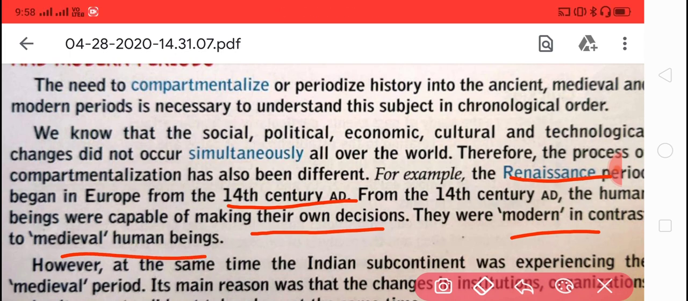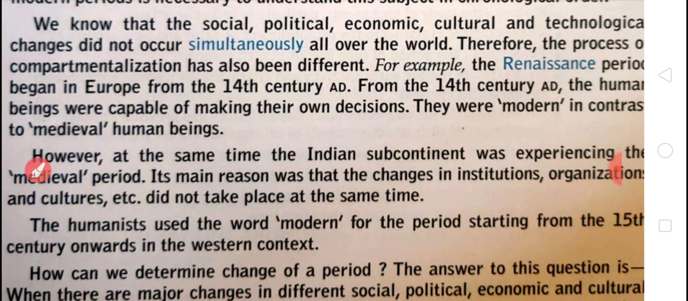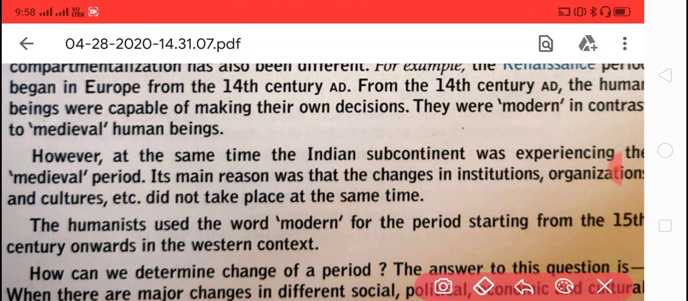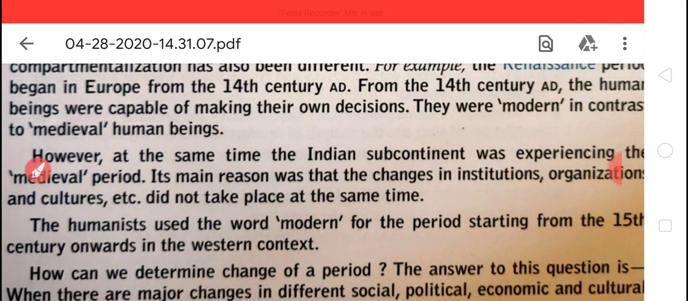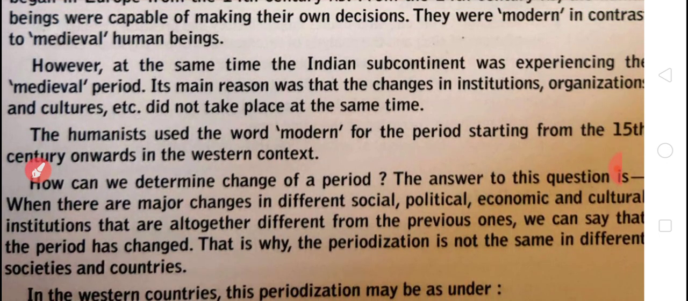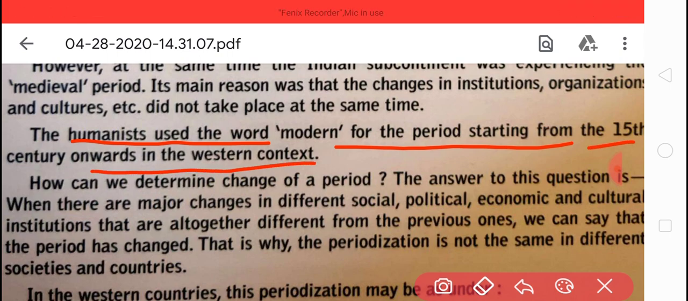However, at the same time, the Indian subcontinent was experiencing the medieval period. It is the main reason that changes in institution, organization, and culture did not take place at the same time. The humanists use the word modern for the period starting from the 15th century onward in the Western context.